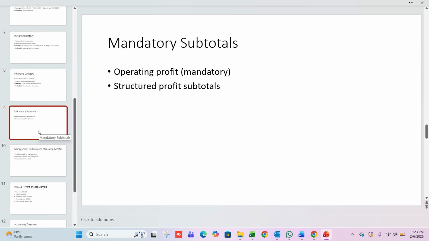Mandatory subtotals under IFRS 18. One of the most important changes under IFRS 18 is the introduction of mandatory subtotals. Operating profit must now be presented by all entities. This significantly improves consistency and comparability between companies.